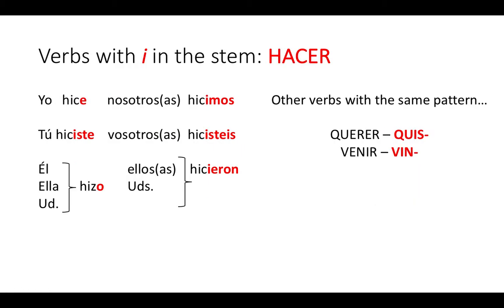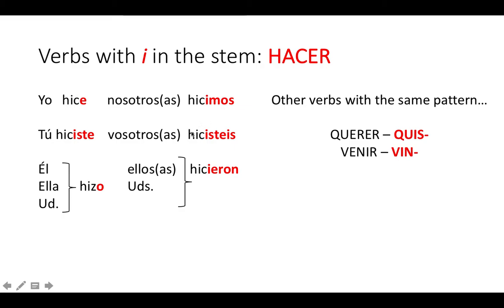Hacer. The stem now changes from an A to an I, but it keeps going with the same endings that we've learned. So yo hice, tú hiciste, él, ella, usted hizo, nosotros hicimos, vosotros hicisteis, ellos, ellas y ustedes hicieron. Now, remember that the H is mute, has no sound whatsoever.